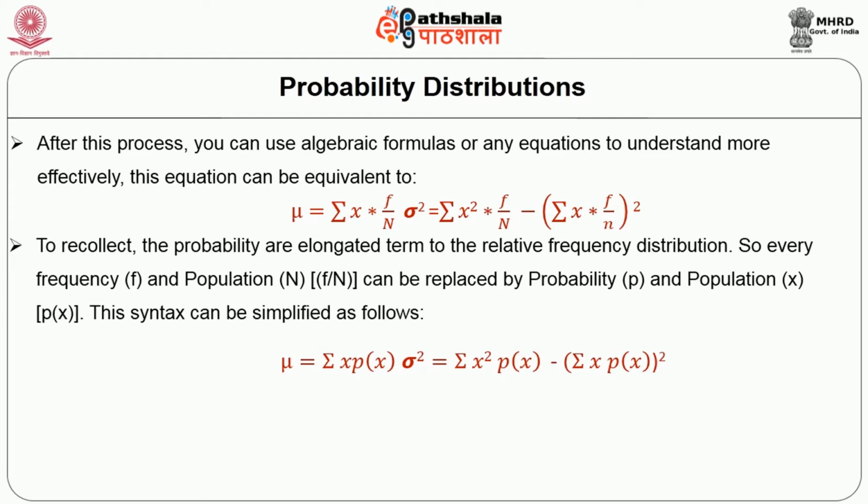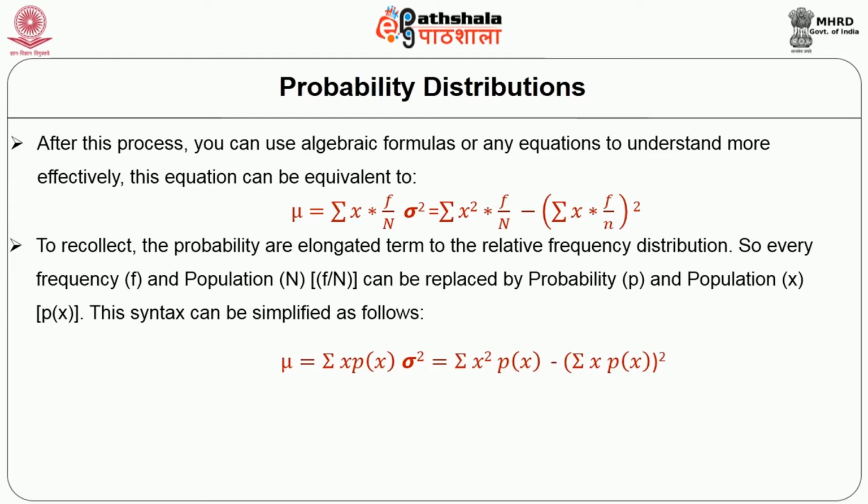So frequency, that is f divided by n, can be replaced by p, that is probability. So it is represented like probability of x. That means the function is represented as f, that is the probability function of x. This syntax can be more simplified. So look at this formula, that is the simplified form of the probability distribution.